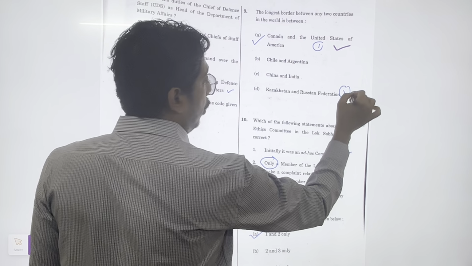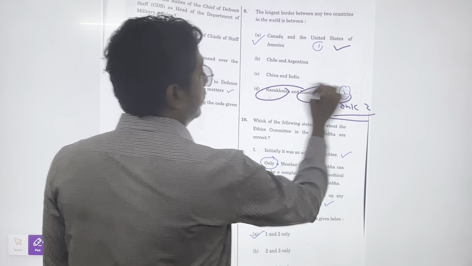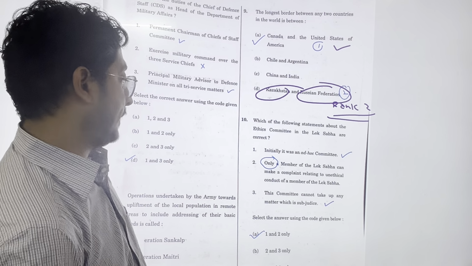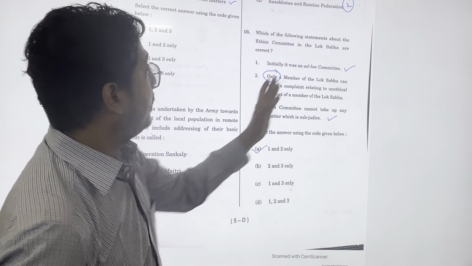But if we talk about rank 2, it is Kazakhstan and Russia. So the answer is Canada and USA. Fine. Consider the following statements about ethics committee.